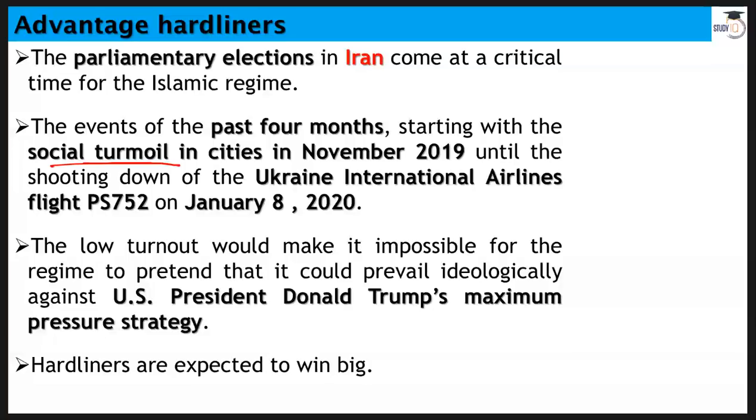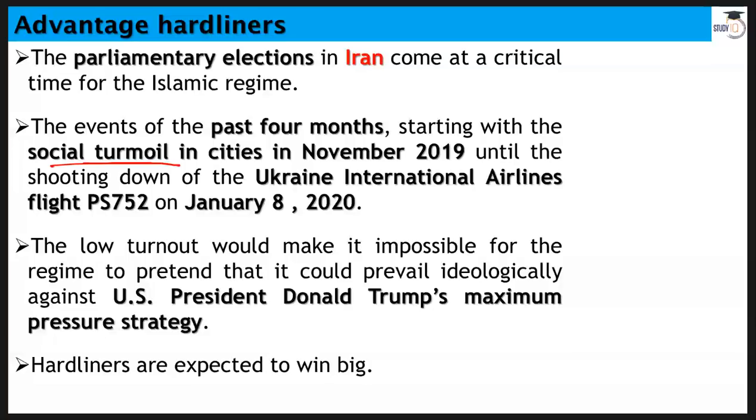So all these incidents have created a sort of anti-regime, anti-Hassan Rouhani environment, and most of the people, youngsters, are not ready to vote as well. They don't trust the system. They are not happy with the system.